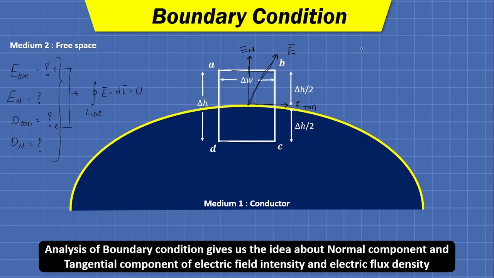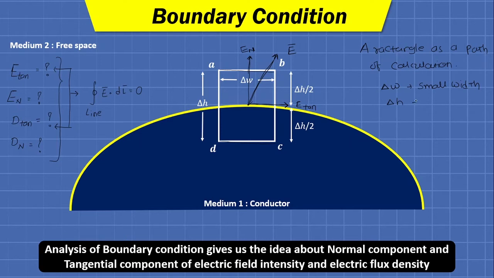So let me write down. We will have a rectangle as a path of calculation. Delta W will be the small width of that rectangular path.